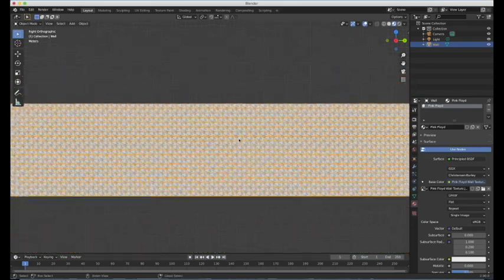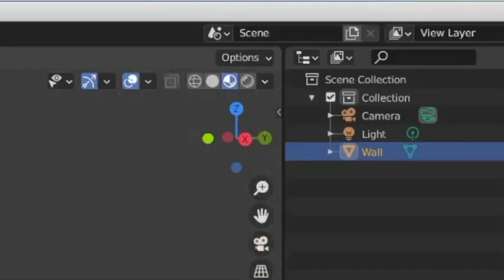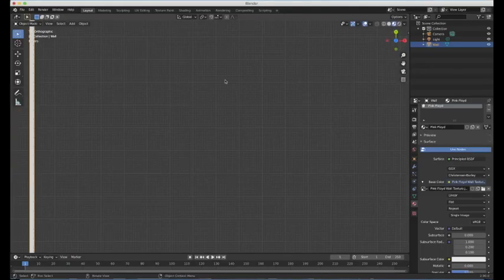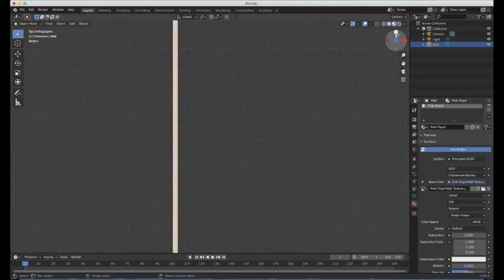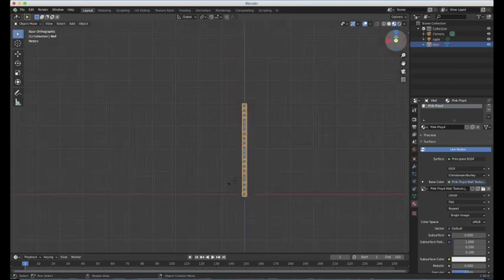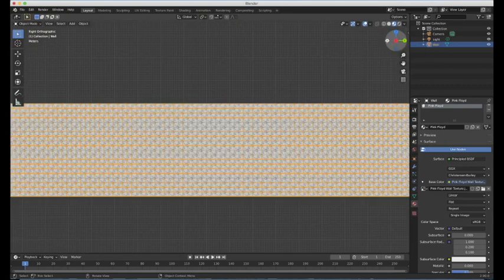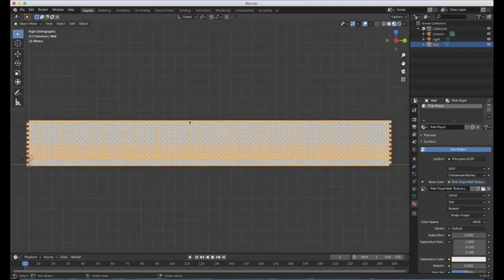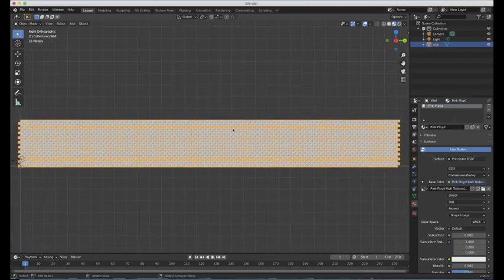So here's what you've got to do. First of all, I need to show you what this tool up here does, this colourful thing here. It basically just snaps to different views. So that's the top view, that's the side view. And if you click on the X, you get the front view. And we want to have it nicely lined up. We want to make sure that it's all level.